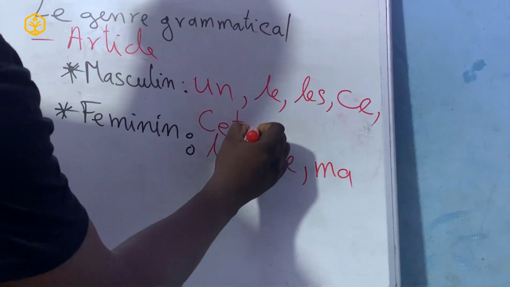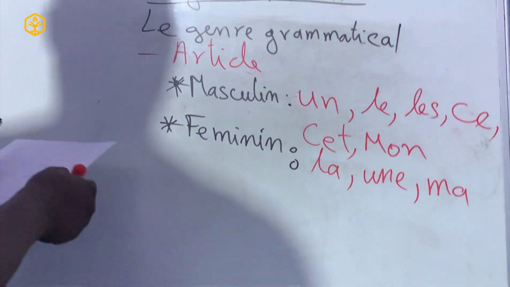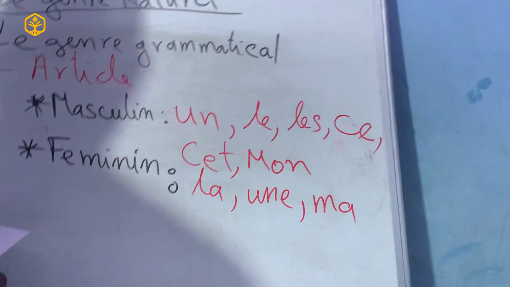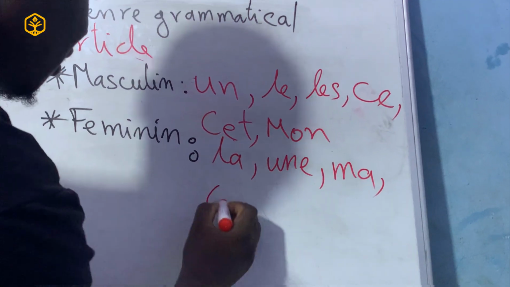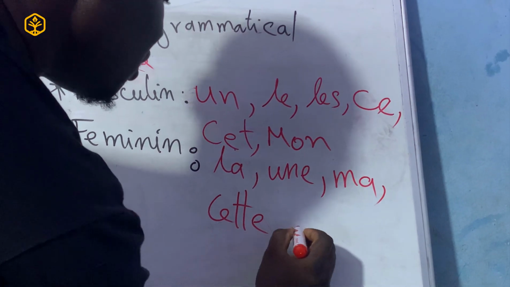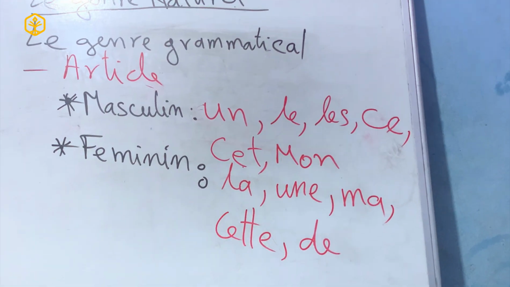So here we could also add mon, which is the opposite of ma. Then you have cette, which is the opposite of this. And sometimes de.